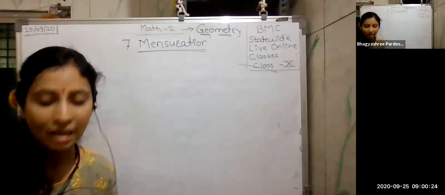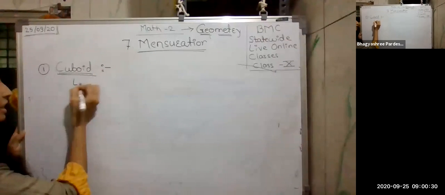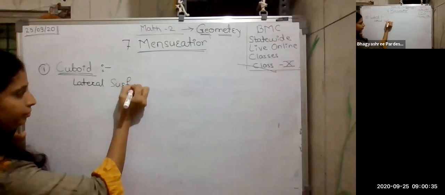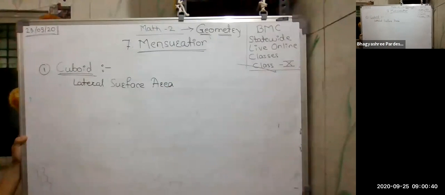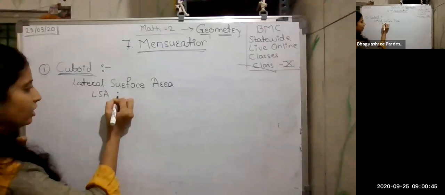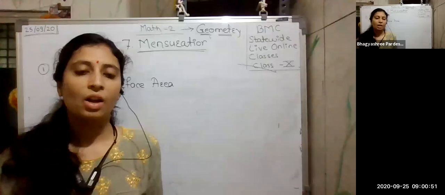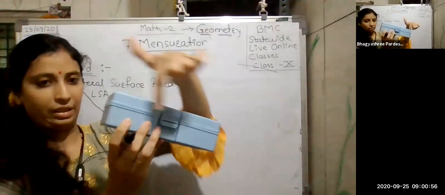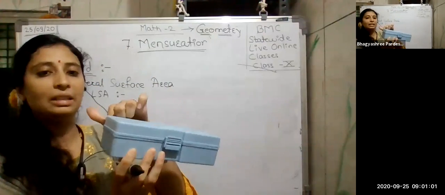So let's see the formulas for the cuboid. The first one is the lateral surface area, which we also write simply as LSA, the short form for lateral surface area. Now, what is meant by lateral? In lateral, we just consider the outer part, the boundary. The area of the boundary is nothing but the lateral surface area.